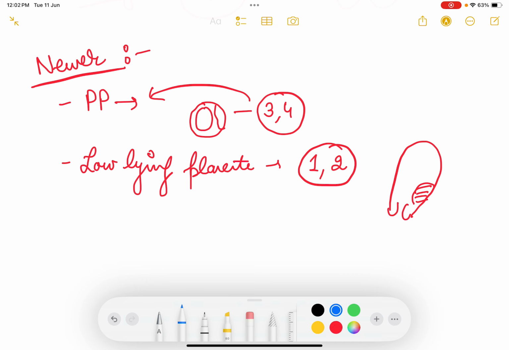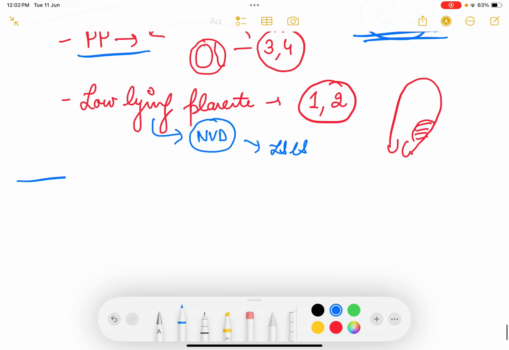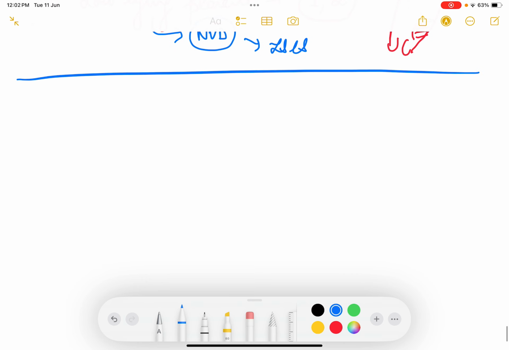So in low-lying placenta, you can try for a normal vaginal delivery trial. If the patient is bleeding, then take her up for cesarean section. But if it is type 3 and type 4, that is central, incomplete central and complete central placenta previa, then you have to go for elective cesarean section. Cesarean section has to be done because otherwise the placenta will come before the baby and the baby will get asphyxiated. Okay, so this is the classification of placenta previa.